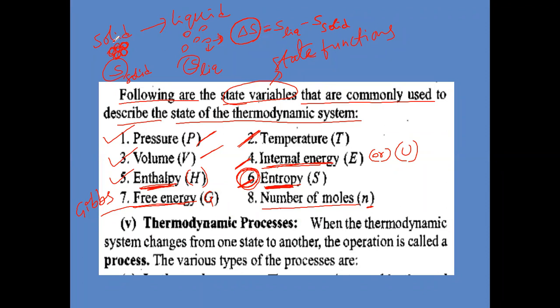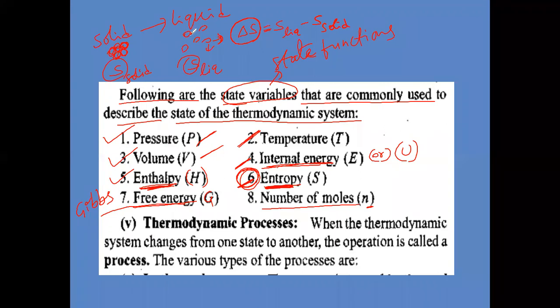Now tell me, if you convert solid to liquid, what is happening to entropy? Increasing or decreasing? Increases. The solid has less randomness, less entropy. But the liquid has more randomness, more entropy. So in the liquefaction process, entropy increases.